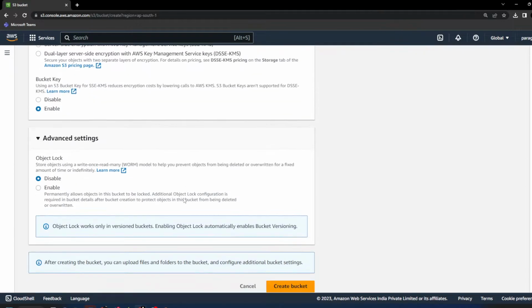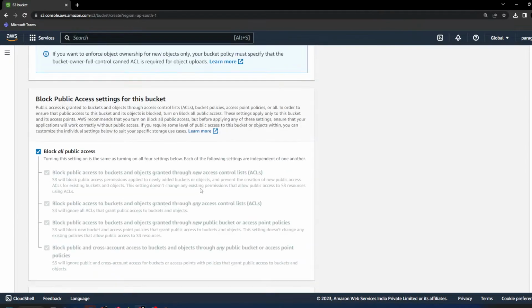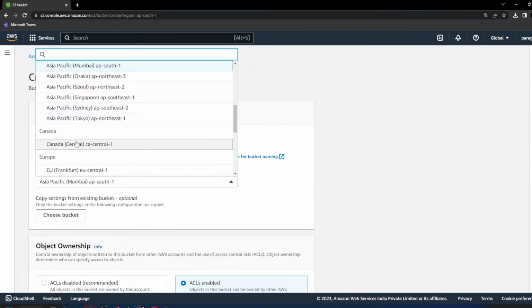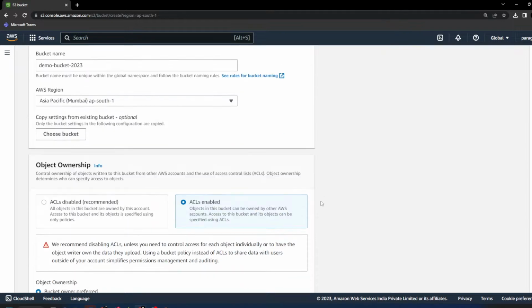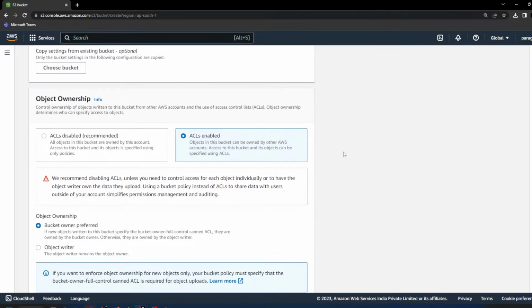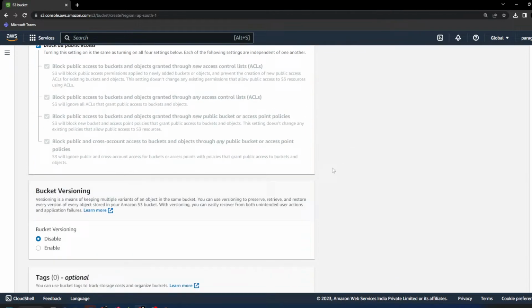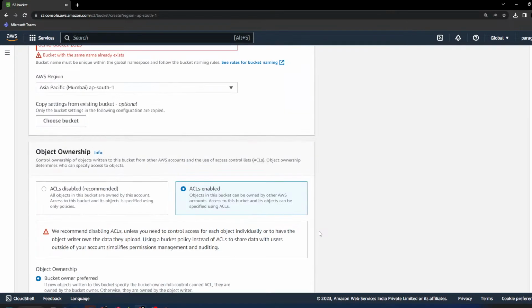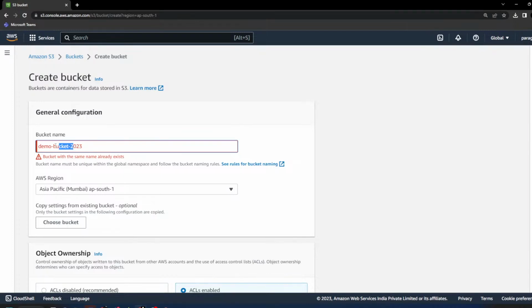In advanced settings, nothing. So what I have done right now, I have given a name, I have selected the region in which I have to create this bucket, and just clicked on enable ACL. That's it. Create bucket. Now if I click here, you can see the name is already taken.